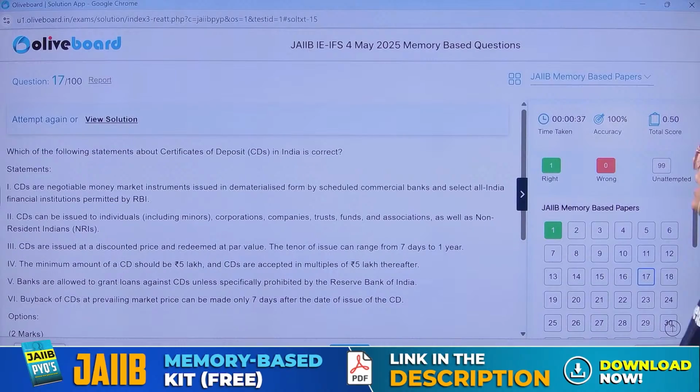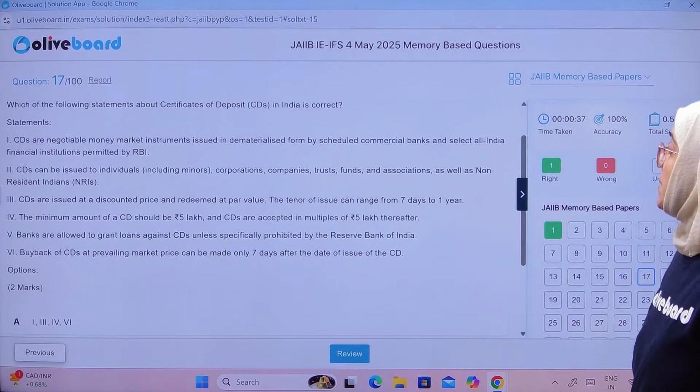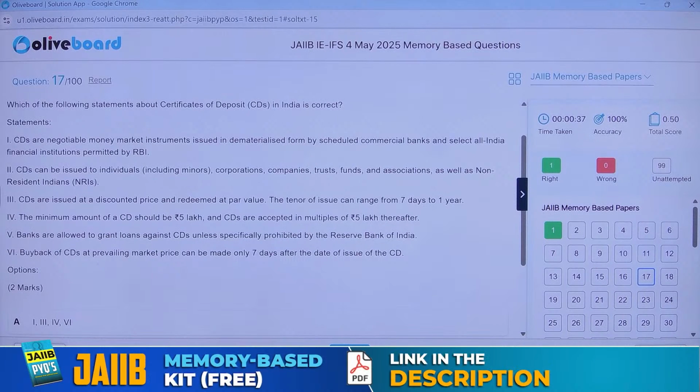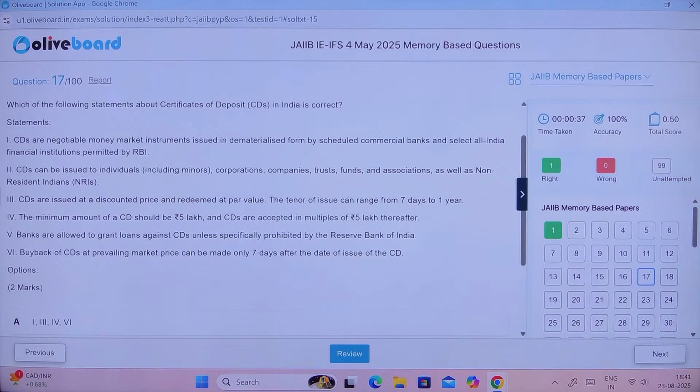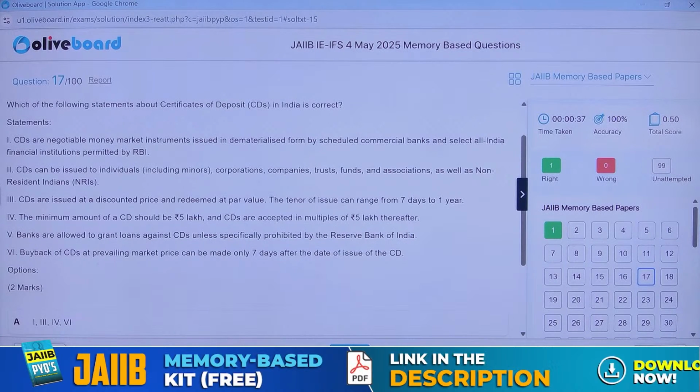Next, which of the following statements regarding the certificate of deposit is correct? Certificate of deposit is a negotiable money market instrument issued in demat form by a scheduled commercial bank. It can be issued to individuals, corporations, companies, trusts, funds, and associations. CDs are issued at a discounted price and redeemed at par value. The time period can be 7 days to 1 year. The minimum amount is 5 lakh and in multiples of 5 lakh. Banks are allowed to grant loans against CDs unless specifically prohibited by the Reserve Bank of India. Buyback of a certificate of deposit at the prevailing market price can be made only 7 days after the date of issue.